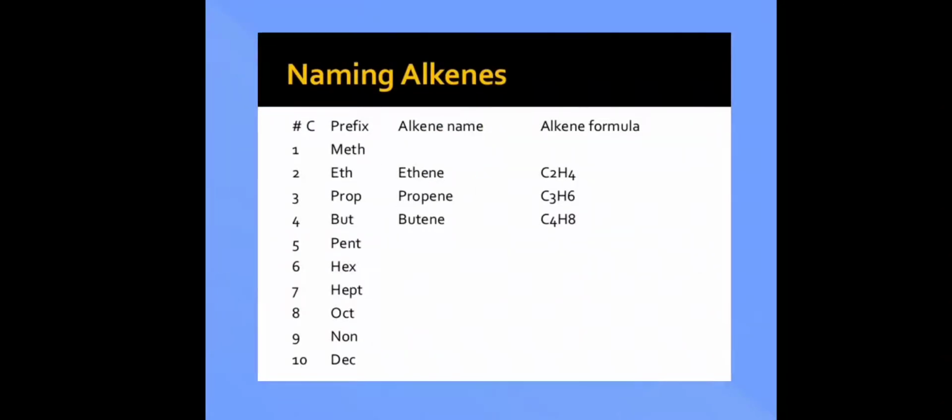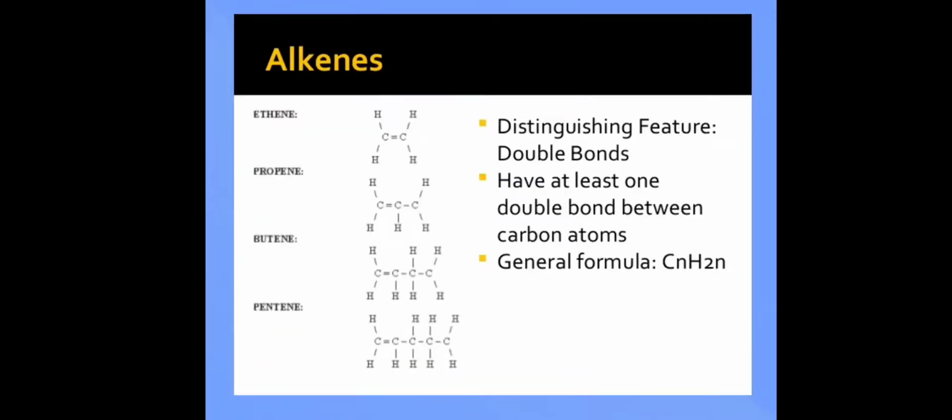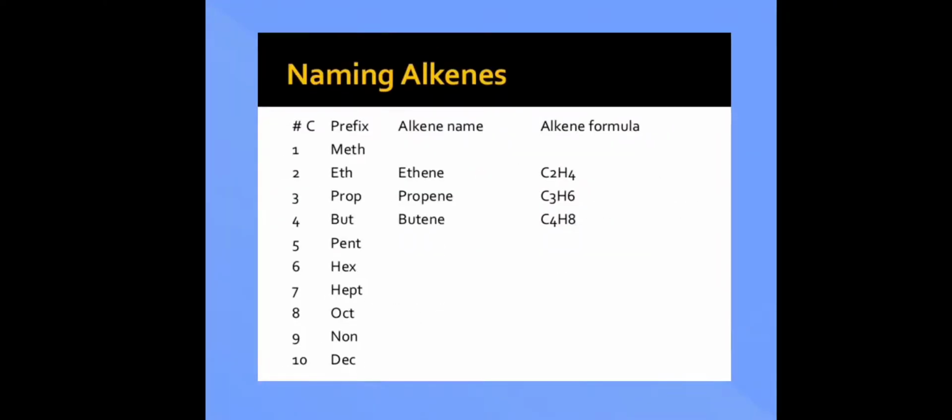So how do you name alkenes? As I said, first of all, you cannot have any alkene with only one carbon atom. It will start with 2 carbon atoms. So it is ethene, that is C2H4. Then we have propene, that is C3H6, and butene, that is C4H8.